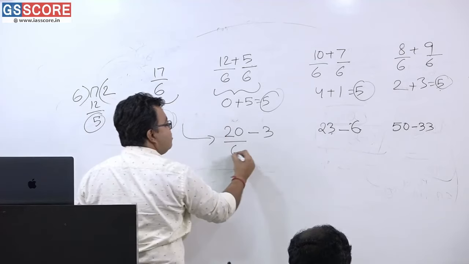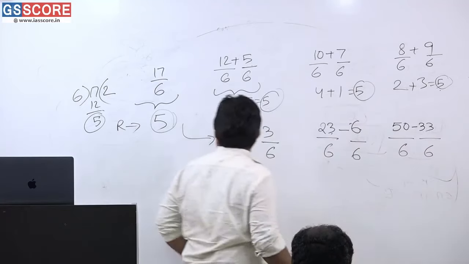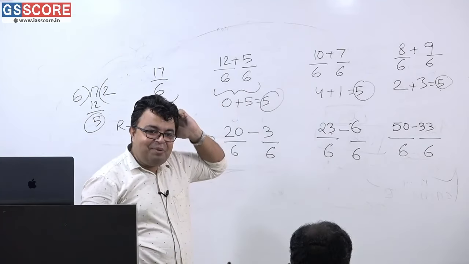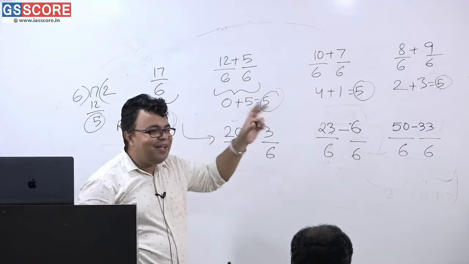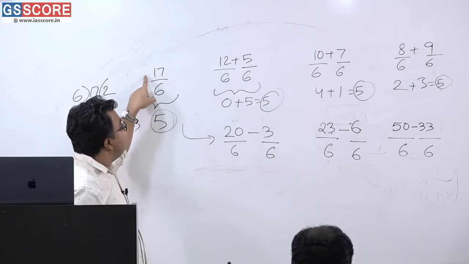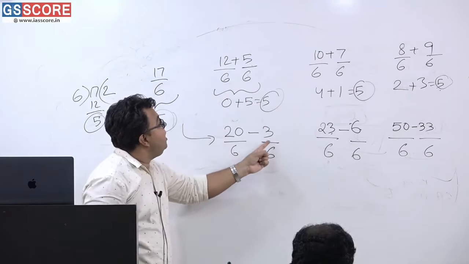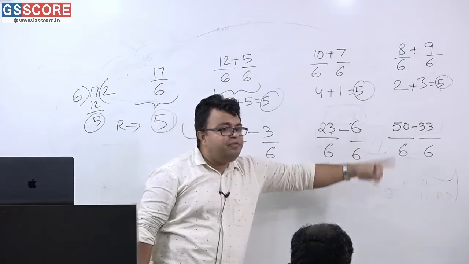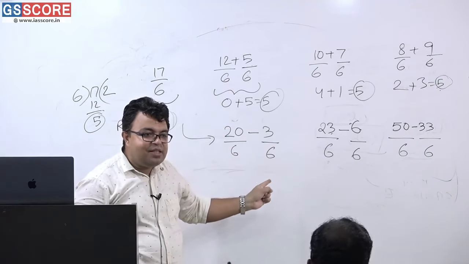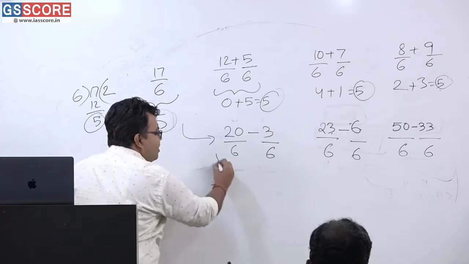Now divide the whole by 6, this by 6, this by 6 also, and so on. So 17 by 6 is already equal to all of this. Getting or not getting? Wait, I am just coming to that place. If you are dividing this 17 by 6, you can write 17 as 12 plus 5, 10 plus 7, 8 plus 9, and you can also write it as 20 minus 3, 23 minus 6, or 50 minus 33. And as the process has gone on, in the same manner here I am just going to ask you all. I have said not to write, you just tell me what exactly will be the thing.